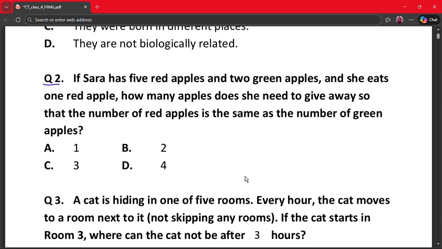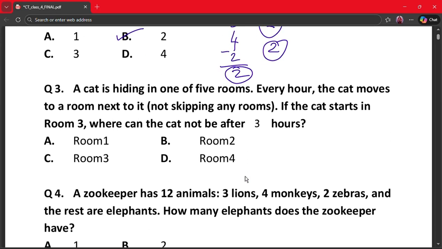Here initially red apples were 5 and green apples were 2. After eating 1 red apple it will become 4. So to make red equal to green, she must give away 2 red apples. So red becomes 2, that is equal to green. 4 minus 2 is 2. So 2 and 2 are the same. So the correct answer is option B. Our next question is question number 3.